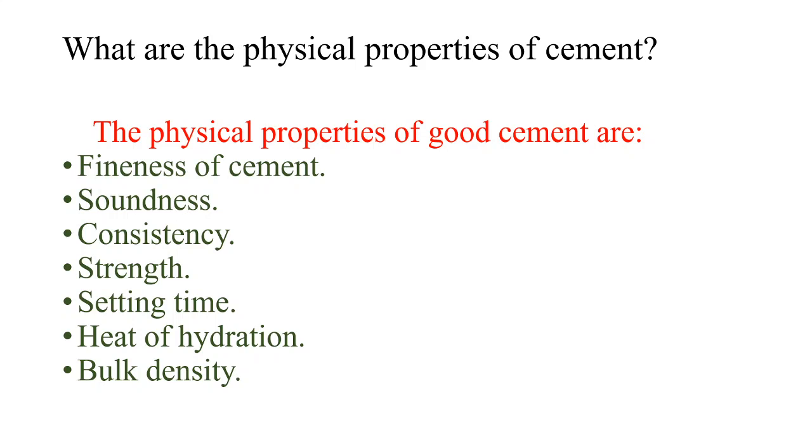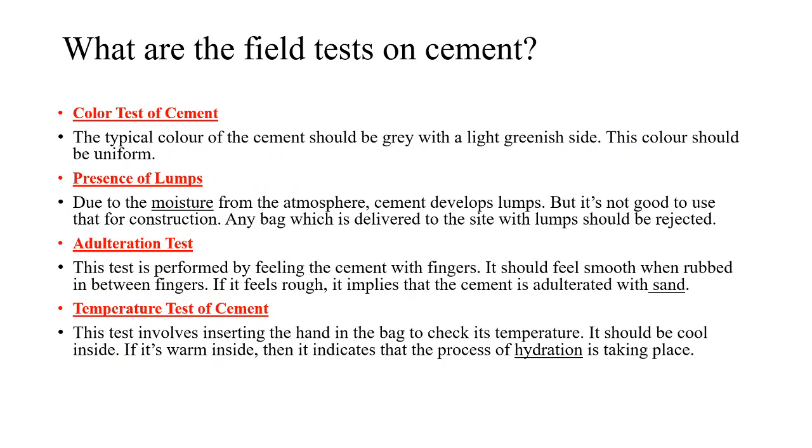Then physical properties of good cement are fineness of cement, soundness, consistency, strength, of course compressive strength of cement, setting time, heat of hydration, and bulk density. These are the physical properties of cement. These can be tested in laboratory with different tests. Then it is very important to test cement which has arrived at site.